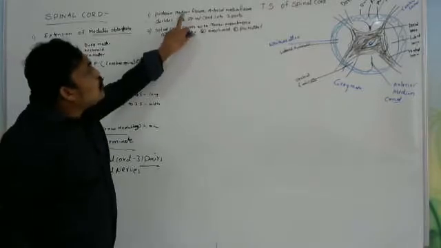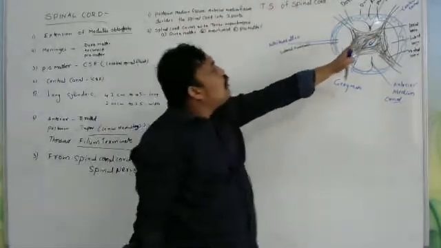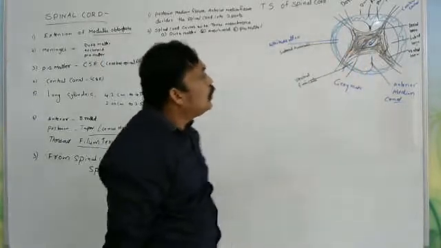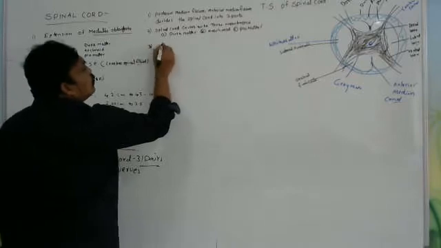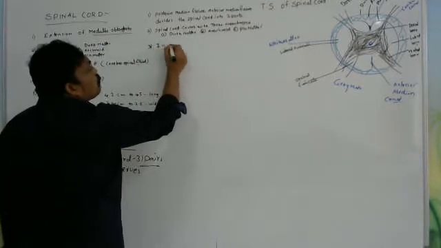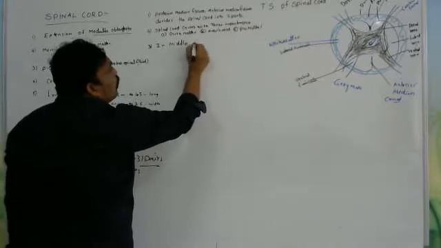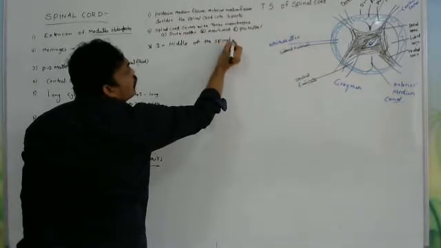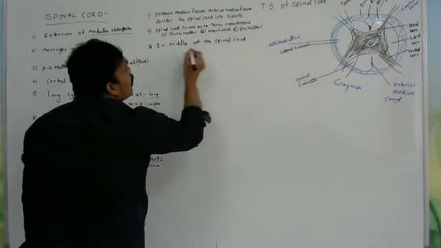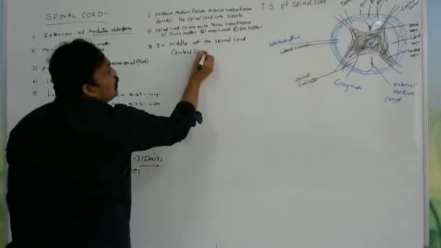Okay, the posterior median fissure and anterior median fissure separate the spinal cord into two parts. If you observe the internal structure, in the middle of the spinal cord is the central canal. Already I told you. What is the meaning of central canal?